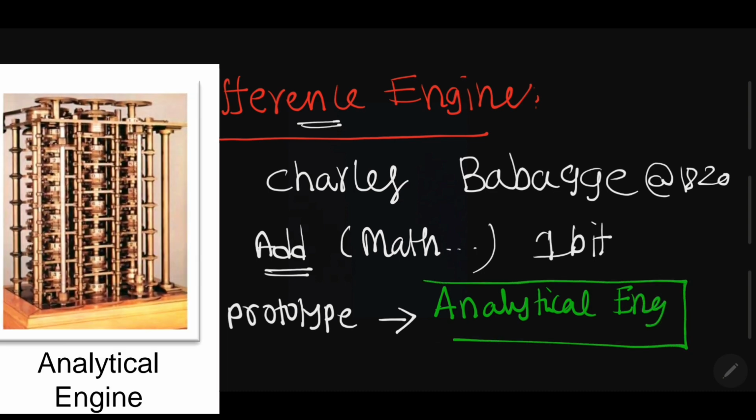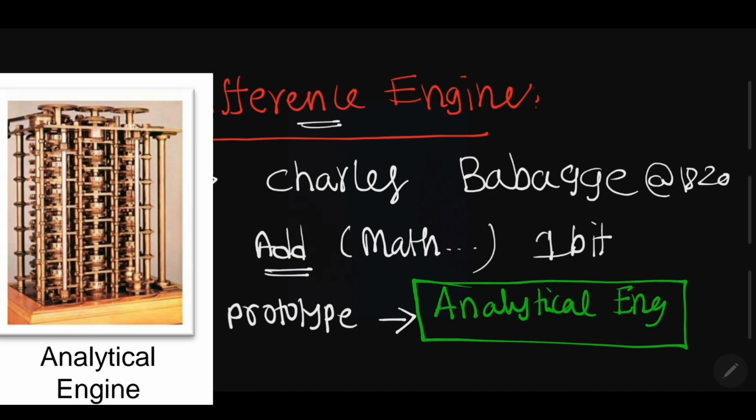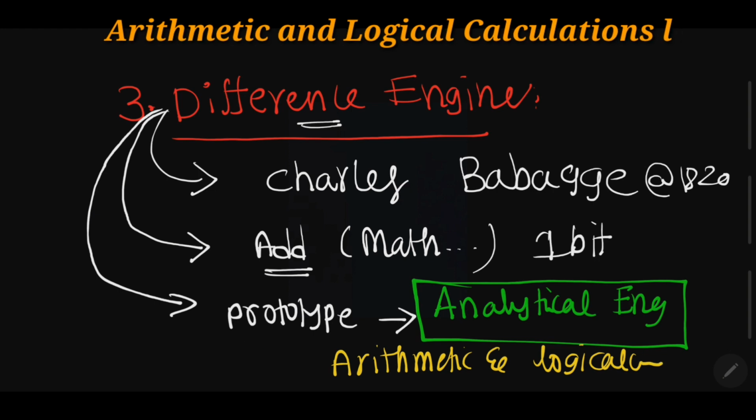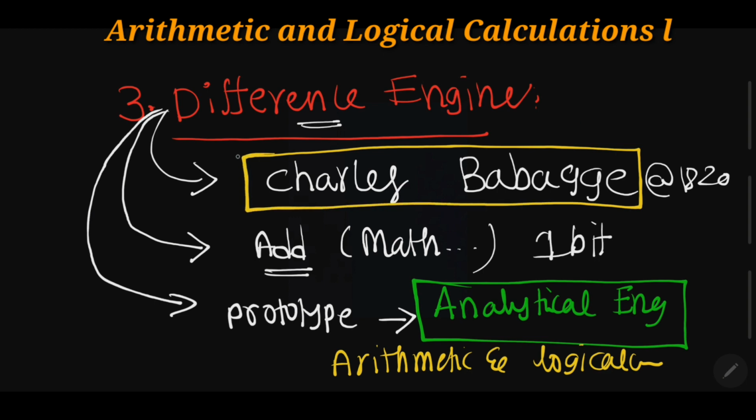With the help of this analytical engine, we can perform arithmetic calculations as well as logical calculations. So that is the reason we can say that Charles Babbage is the father of computer.